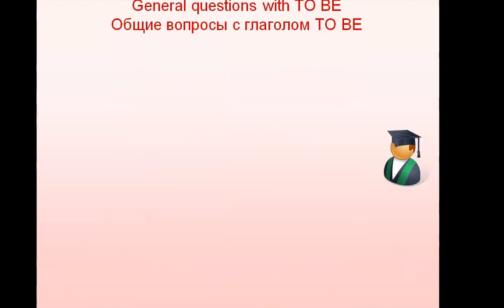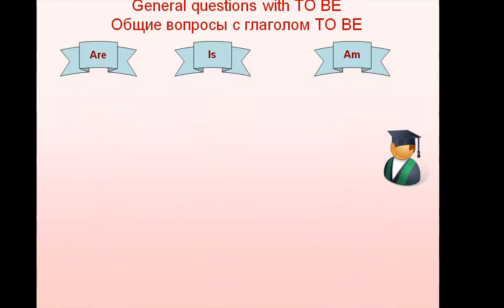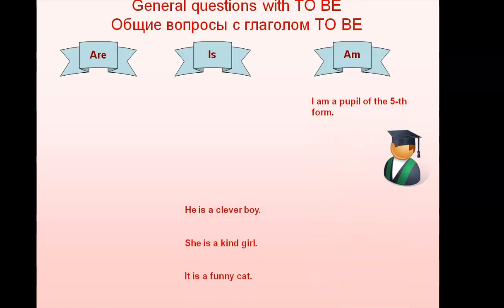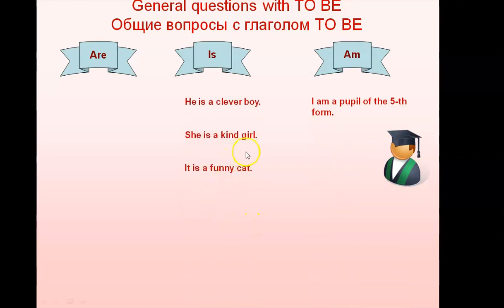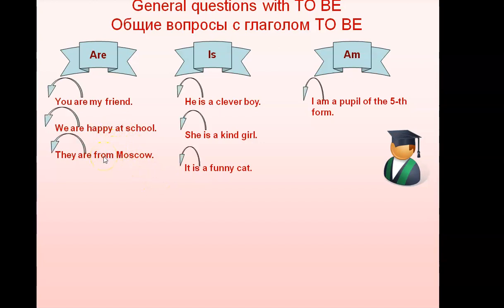So let's continue. General questions with to be: are, is, and am. I'm a pupil of the fifth form. He's a clever boy, she's a kind girl, it's a funny cat. Also the examples: I'm a friend and we're happy at school. They are from Moscow. In the question form, you put the to be verb in the first place: is, am, are.